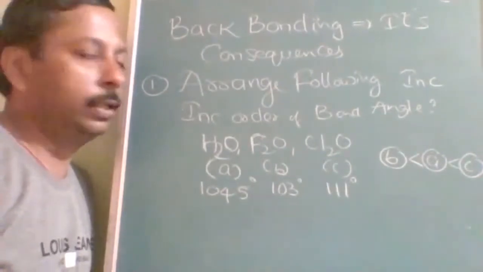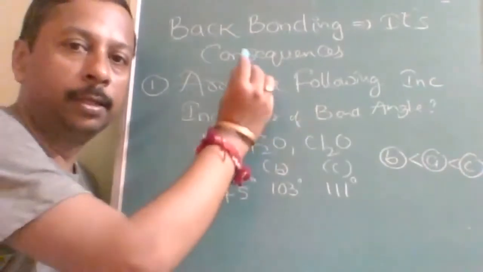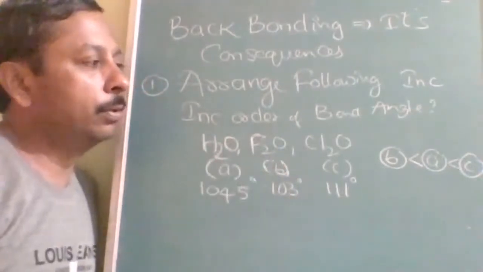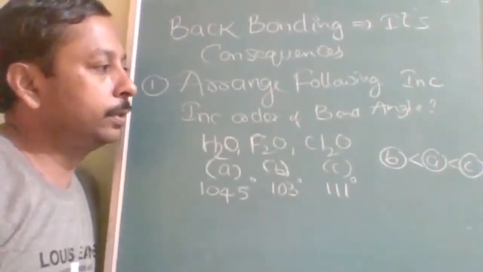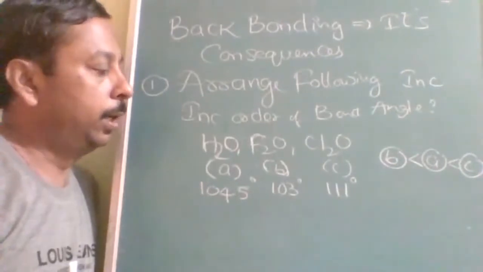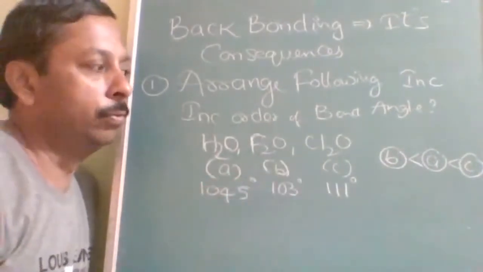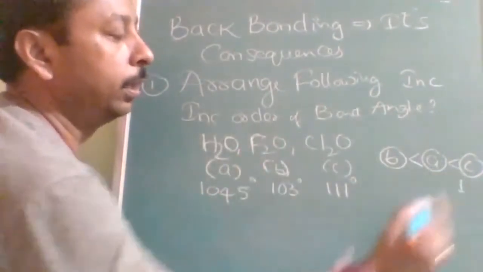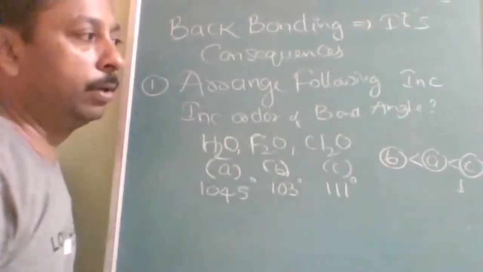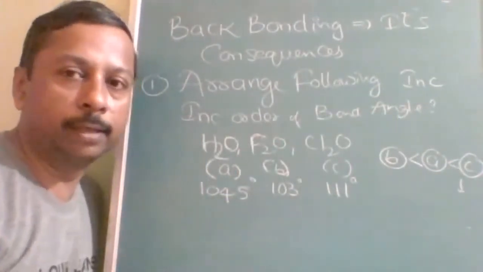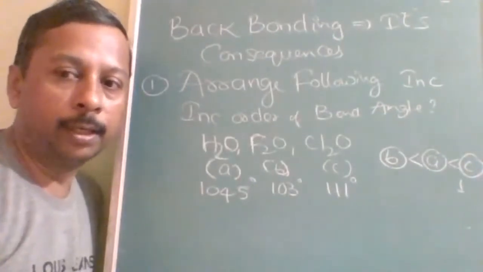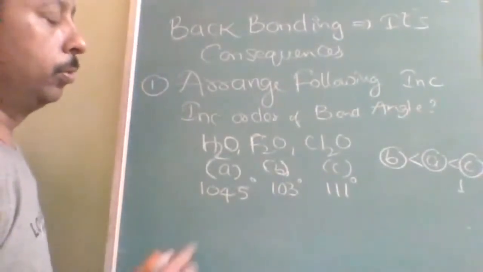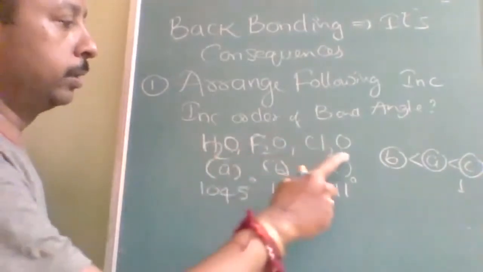But why? You can explain it in terms of back bonding. Why does Cl2O have a tremendously higher bond angle, and H2O more than F2O? Because there is back bonding in Cl2O. Because of the back bonding, lone pair repulsion will be minimum. The answer is F2O less than H2O less than Cl2O.